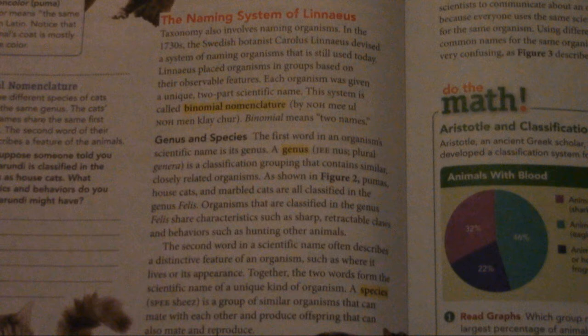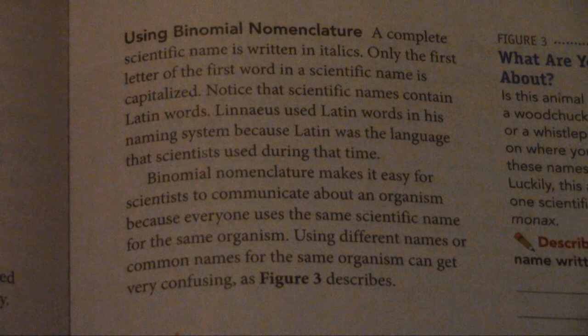A species is a group of similar organisms that can mate with each other and produce offspring that can also mate and reproduce. Using binomial nomenclature, a complete scientific name is written in italics. Only the first letter of the first word in the scientific name is capitalized. Notice that scientific names contain Latin words.